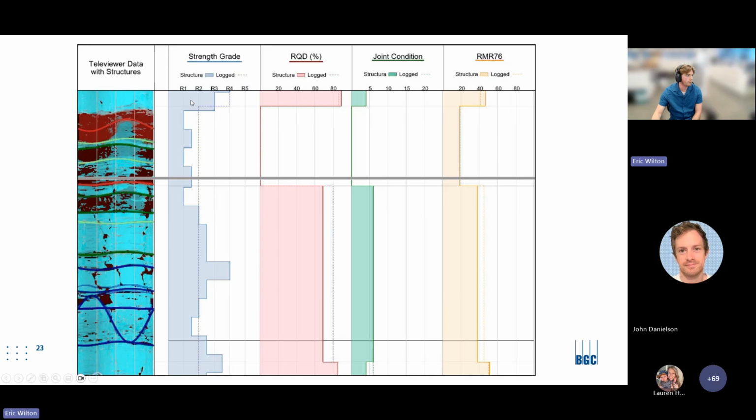In the blue graph here, we have the strength grade, and with all these plots, we have the solid bar graph being Structura's outputs compared directly to these dashed lines, which are the field logged parameter values. And this is a good example that shows pretty good agreement, especially when you go all the way to RMR at the end here.